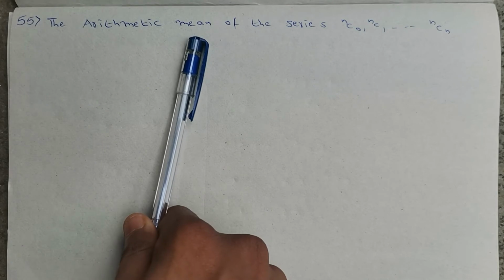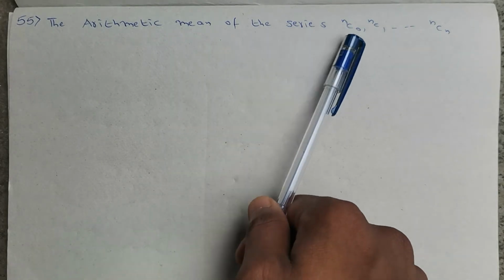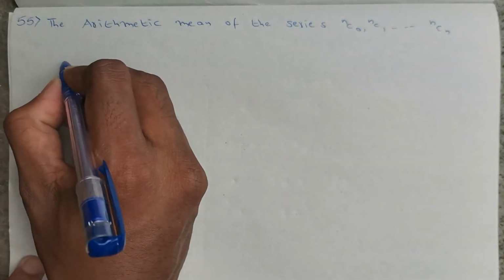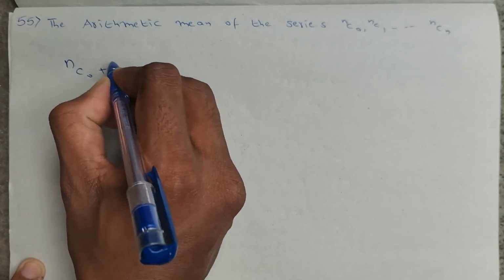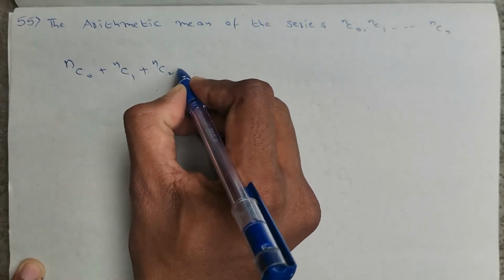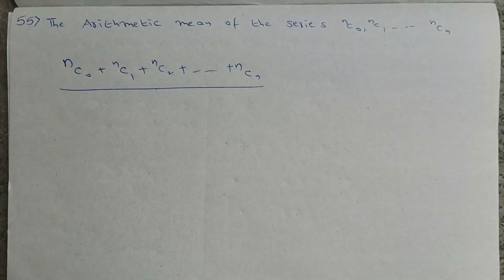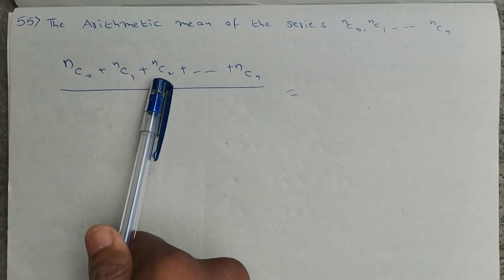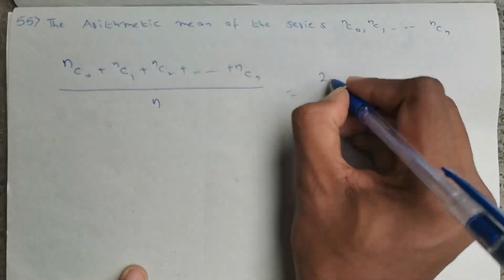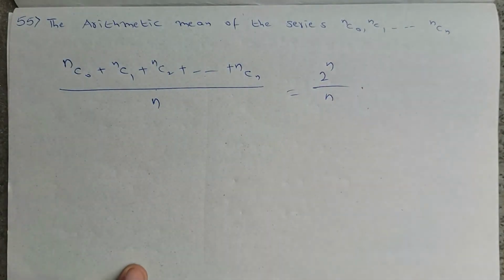Okay, next question is, what is the arithmetic mean or AM of the series NC0, NC1, NC2, NC3 till NCN? So it's very simple. First, sum of the observations, that is NC0 plus NC1 plus NC2 and so on till NCN, divided by number of observations. N plus 1 number of observations are there. So NC0 plus NC1 plus NC2 and so on till NCN is nothing but 2 power n, divided by n. So arithmetic mean of the given series is 2 power n divided by n.